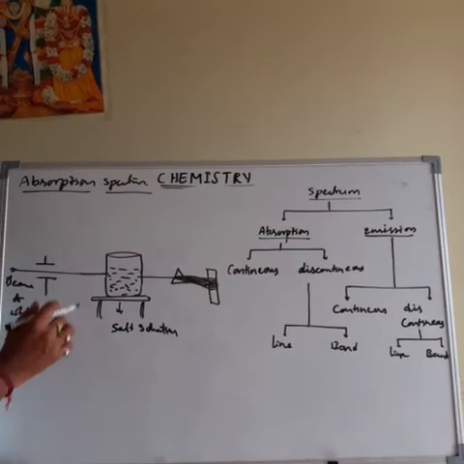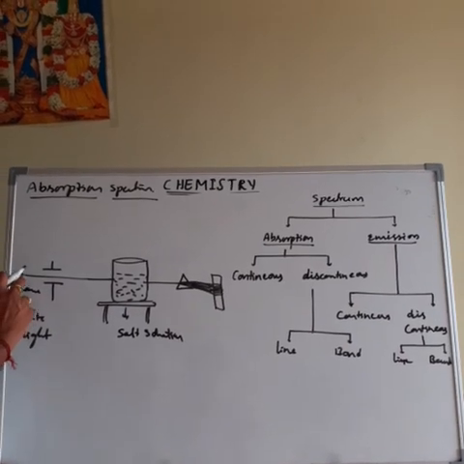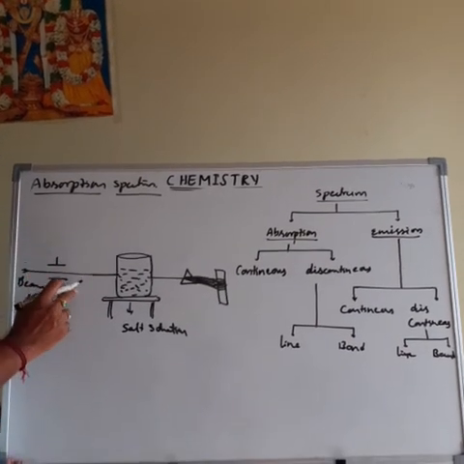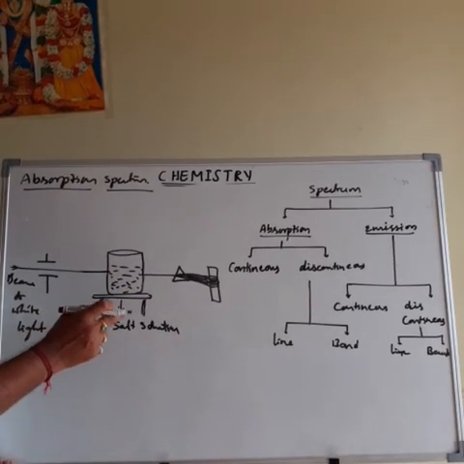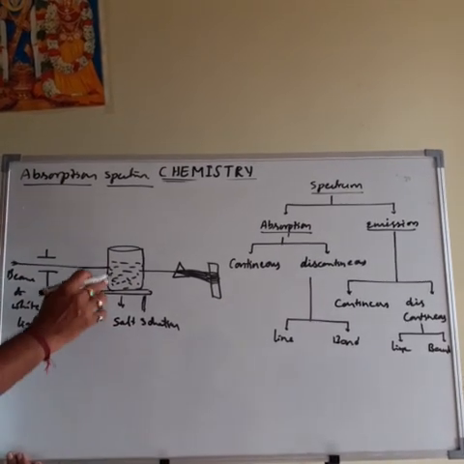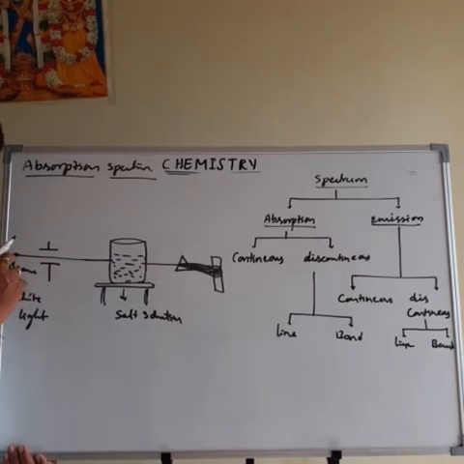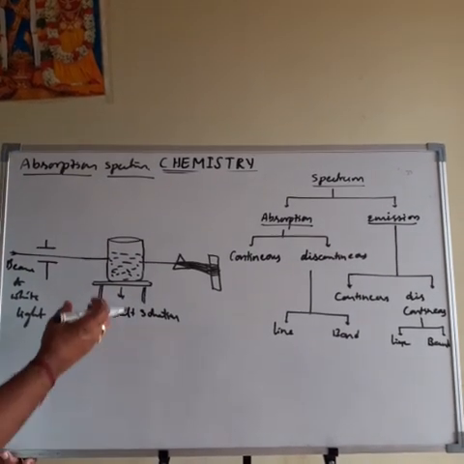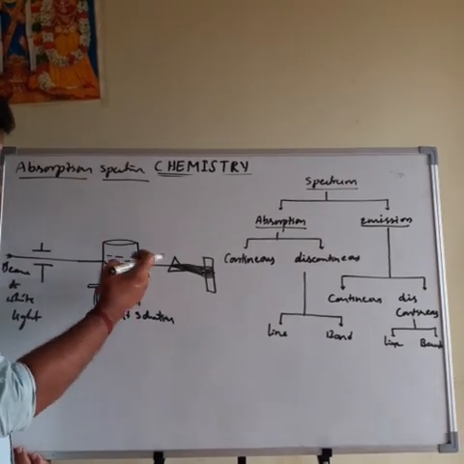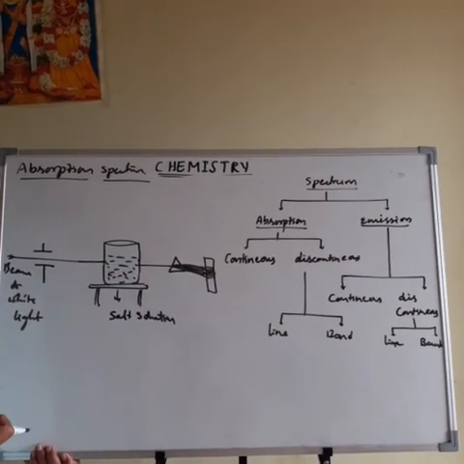Once again, see what the absorption spectrum is. The beam of white radiation is passed through the gas or solution containing solute particles or salt solutions. Whenever the beam of light is passed through the gas or salt solution, the solute particles or gas particles absorb certain wavelengths of radiation.